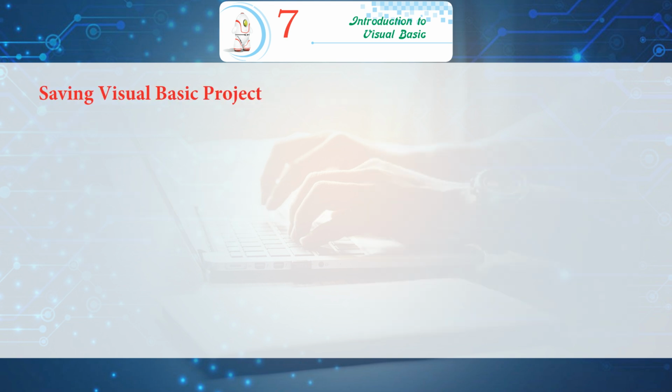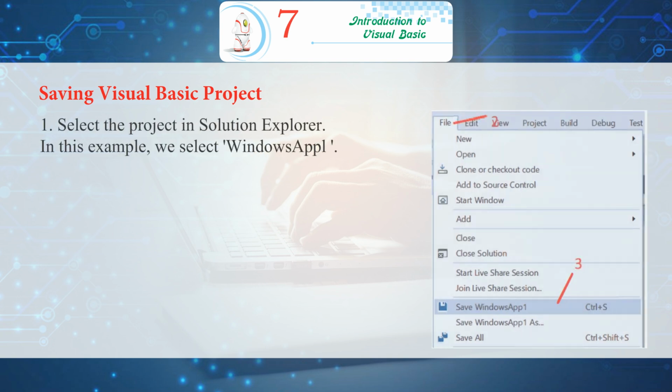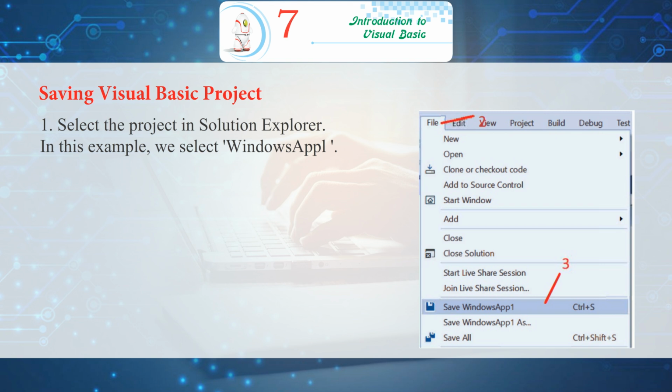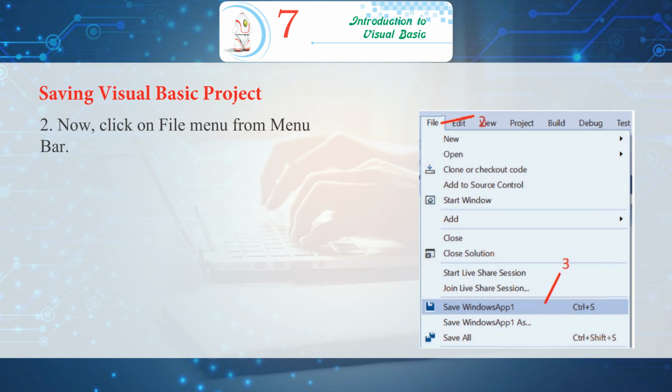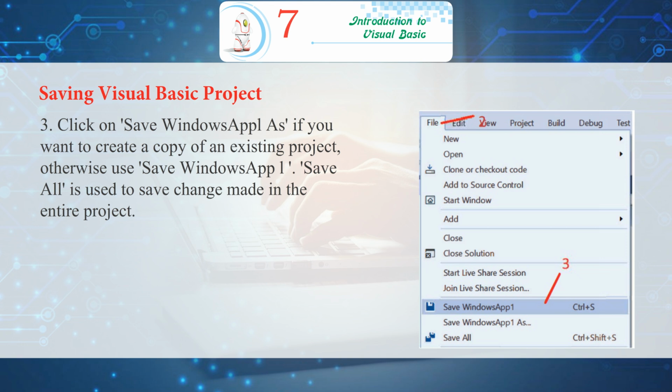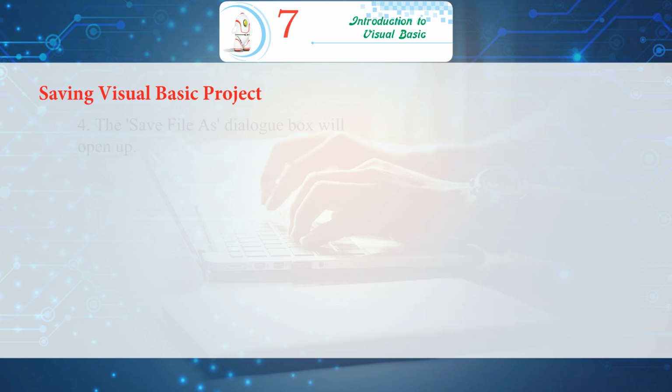Saving Visual Basic project. Following are the steps to save your project. 1. Select the project in Solution Explorer. In this example, we select Windows App 1. 2. Now click on File menu from menu bar. 3. Click on Save Windows App 1 as if you want to create a copy of an existing project. Otherwise, use Save Windows App 1. Save All is used to save change made in the entire project.